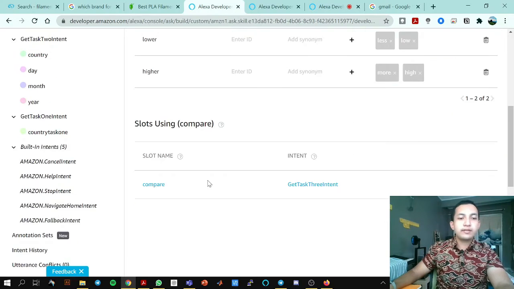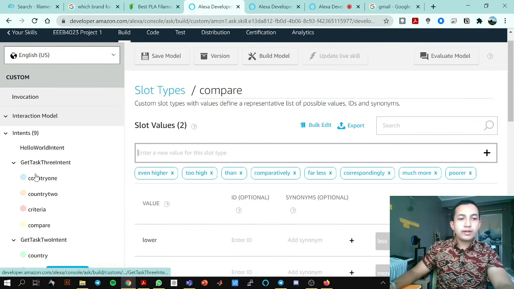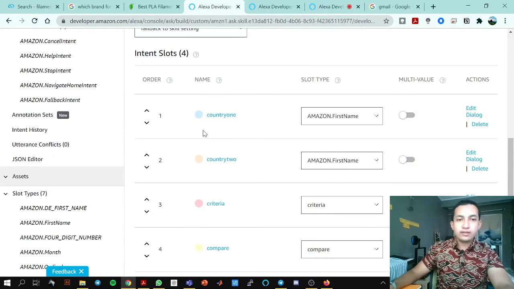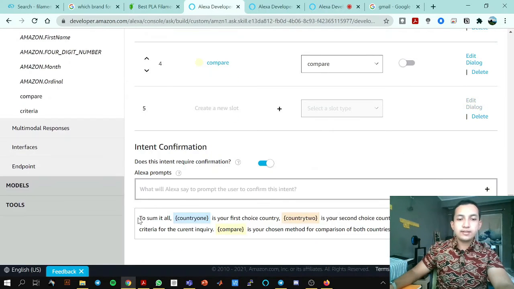The same as the criteria there. Okay, I am done with the criteria and all the intents here, the intent slot. Okay, and then lastly is the intent confirmation.